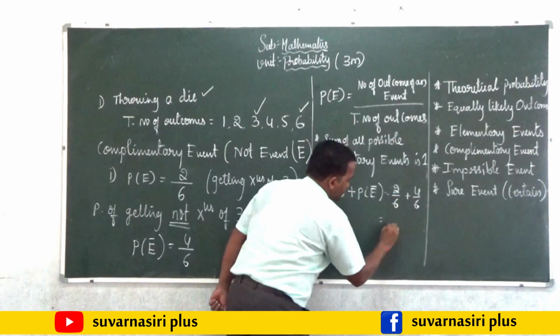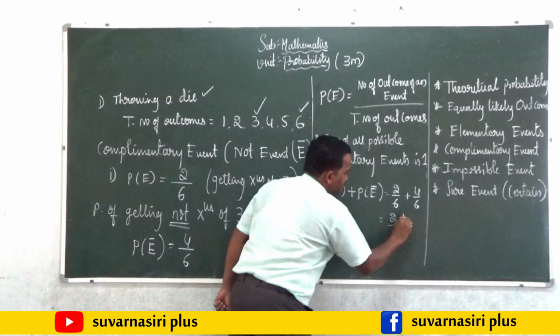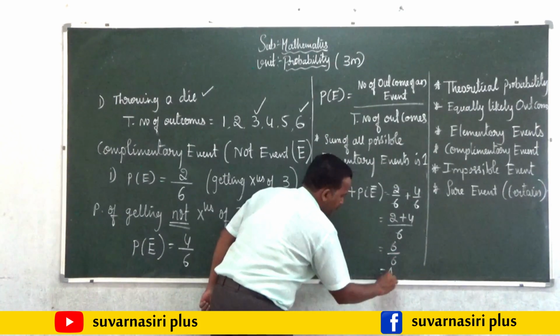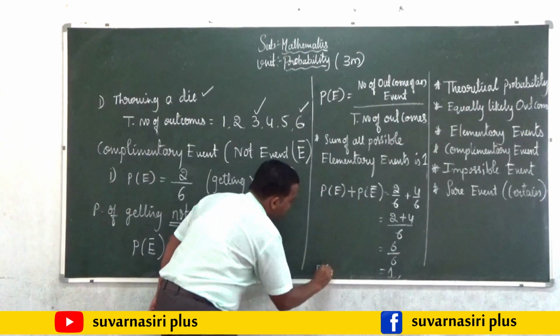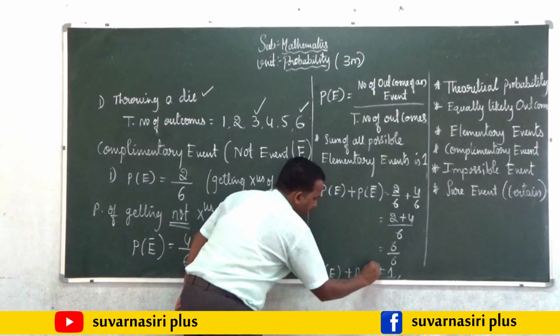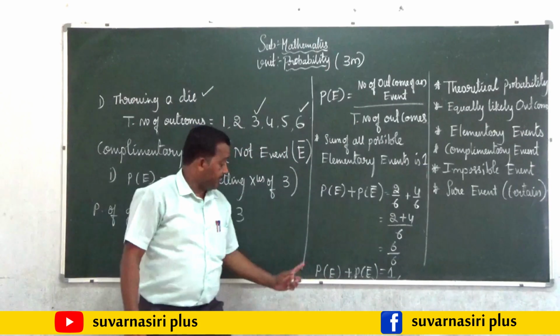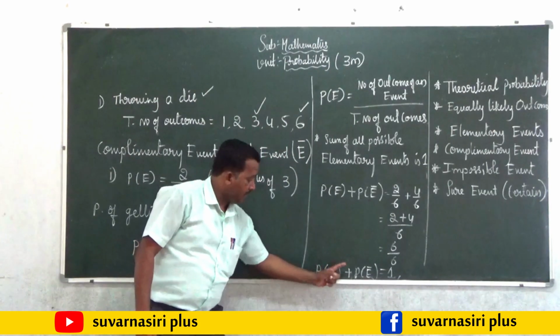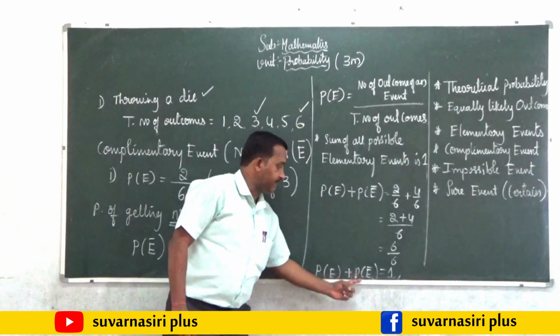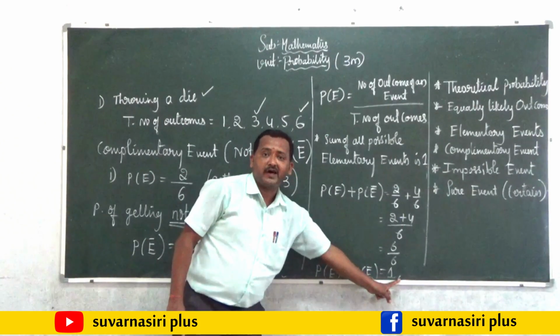If I add those two, 2 plus 4 divided by 6, that is 6 by 6, that is 1. The probability of an event and its complementary event, their sum will always be equal to 1.